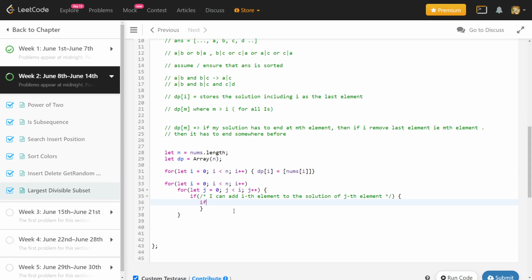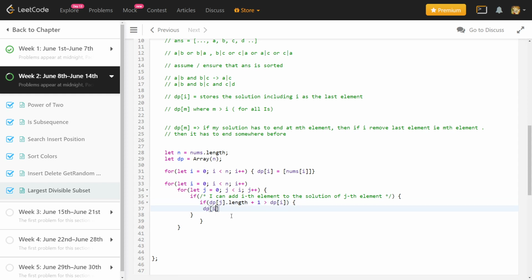So I need to check if after adding one element to the jth dp, it becomes greater than my current existing dp. If it does, then I will replace dp[i] with dp[j], and I will add the current element there. Right. So let me just format it a little bit. Okay.